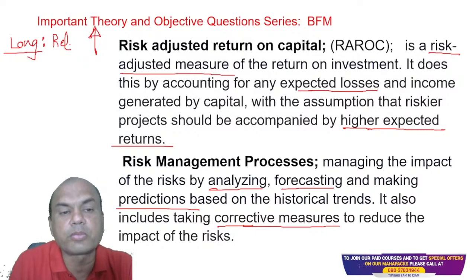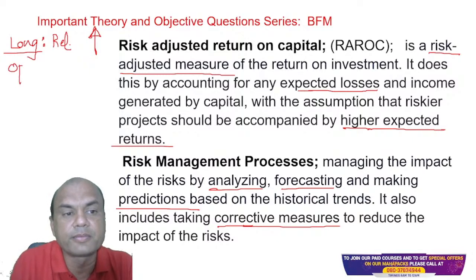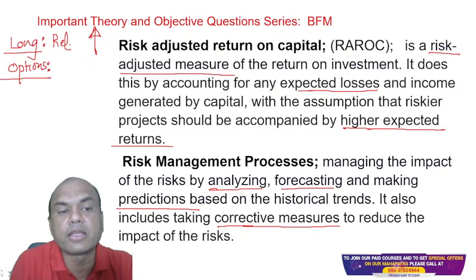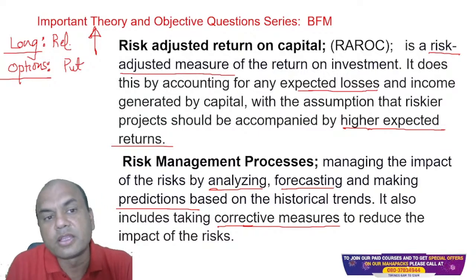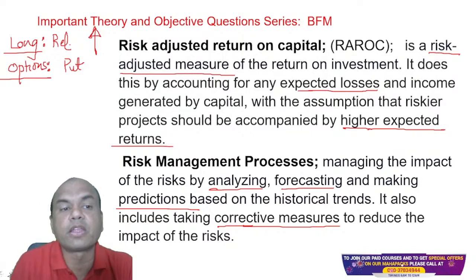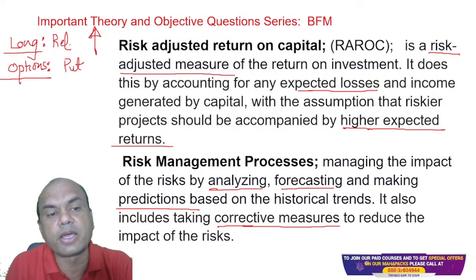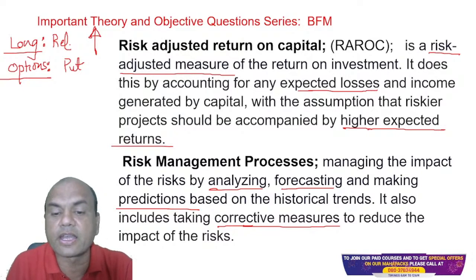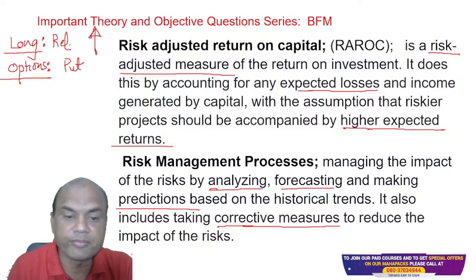Whenever I am having a long position in stocks or commodities, then in the derivatives or options market, I must have the reverse view. So in that market, I'll buy the put option. Put means what? If the market goes down, then the value of that put increases. Okay. So that's why whenever you are long on a commodity, you must always buy put options to hedge that risk. And this is known as hedging. Corrective measure means hedging. Okay.